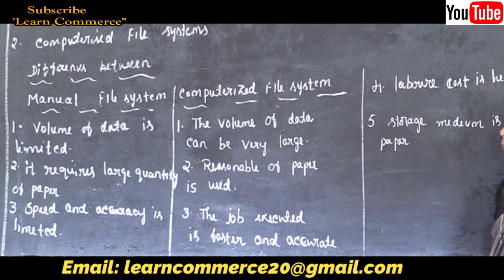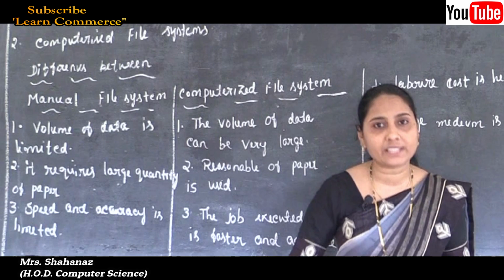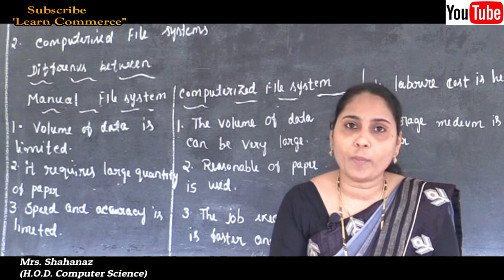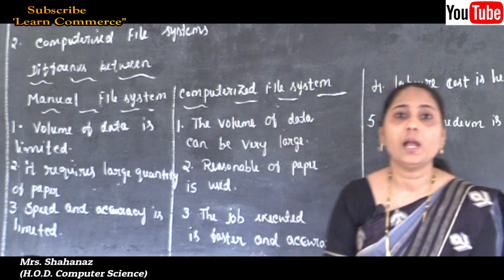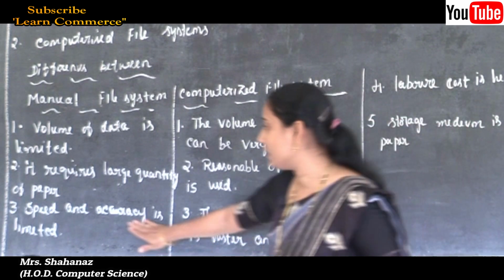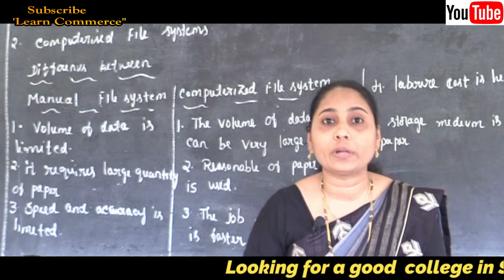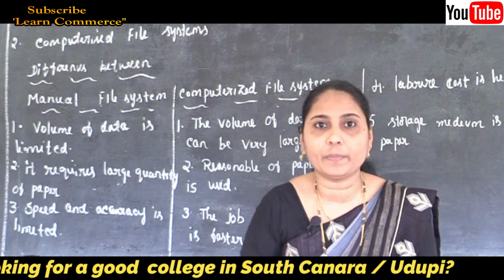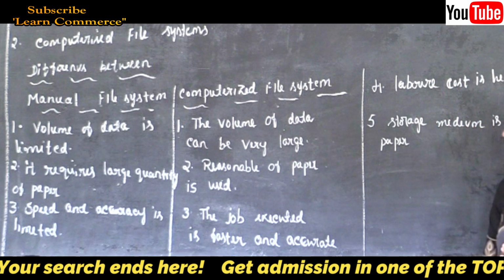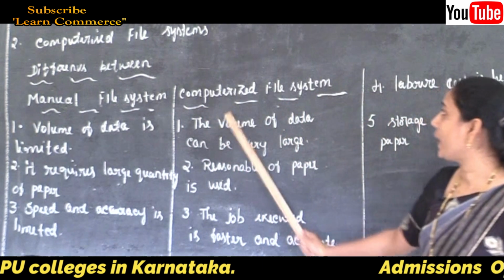The third point: the speed and accuracy at which the job is executed is limited in the manual file system. The work done manually has less speed and also less accuracy. The meaning of accuracy is that some mistakes may be repeated in our manual file system. Next is our computerized file system.